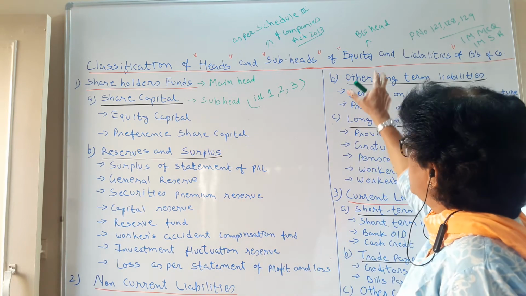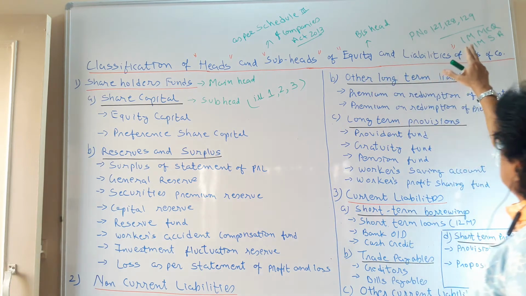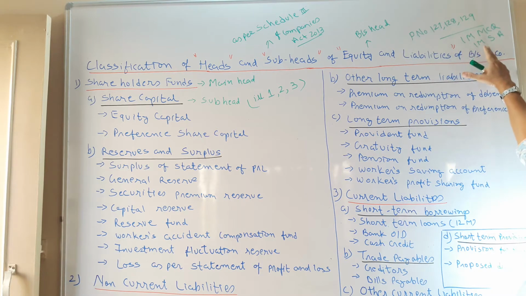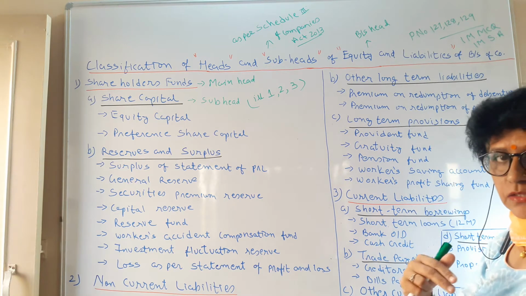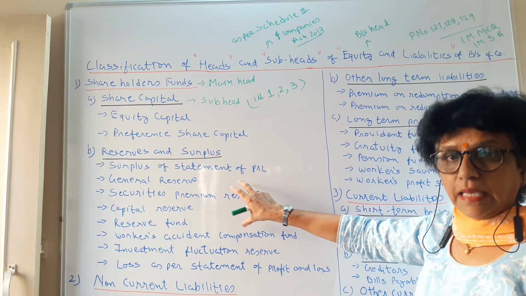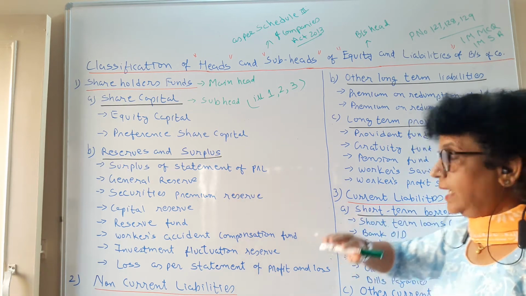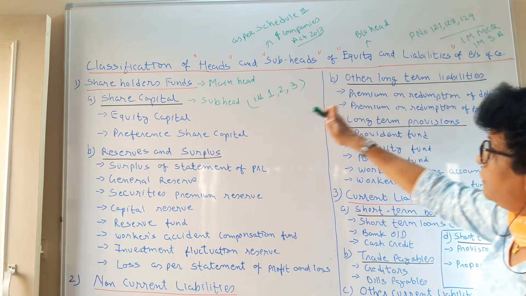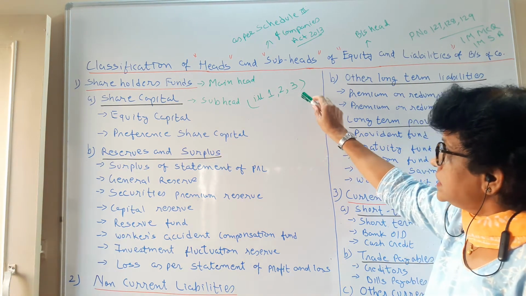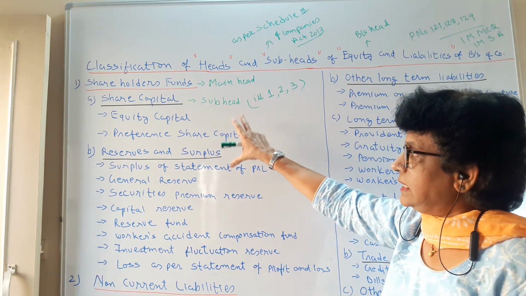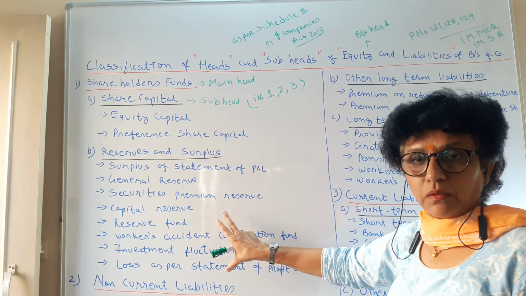This particular type of question you may have as a 1 mark MCQ, which you can solve with this knowledge, as well as a short answer question in Section B. So you need to know the internal points of each particular head and subhead. Like in the textbook, you have the illustrations 1, 2 and 3. You can understand how these illustrations are solved easily with what we are going to learn today.